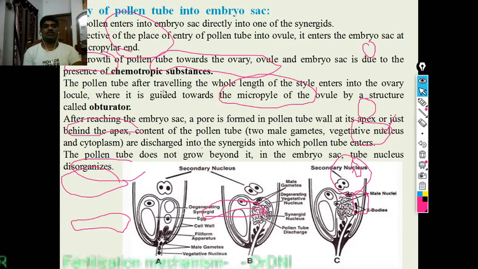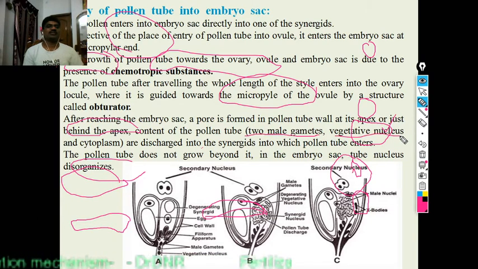The pollen tube, after traveling the whole length of the style, enters into the ovary locule where it is guided toward the micropyle of the ovule by the structure called the obturator. I already explained that. After reaching the embryo sac, a pore is formed in the pollen tube wall, just behind the apex. What are the contents in the pollen tube? Two male gametes, vegetative nucleus and cytoplasm.